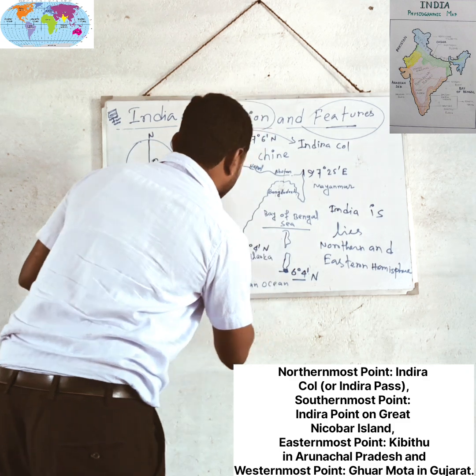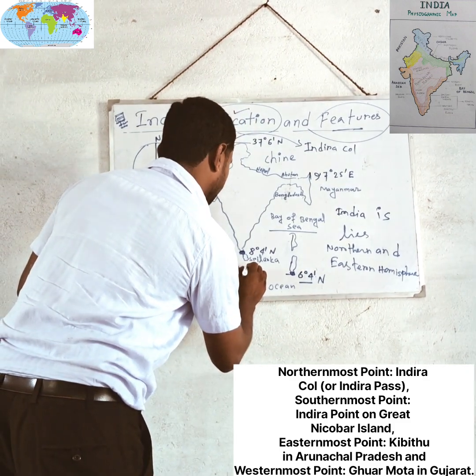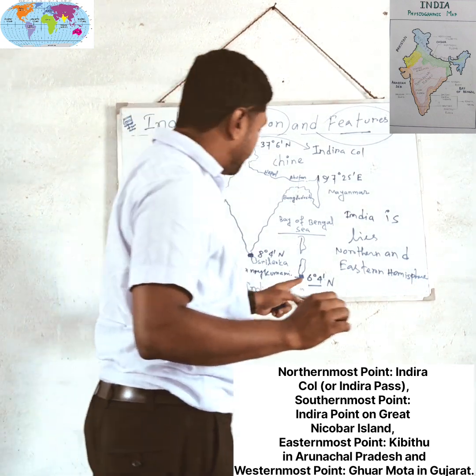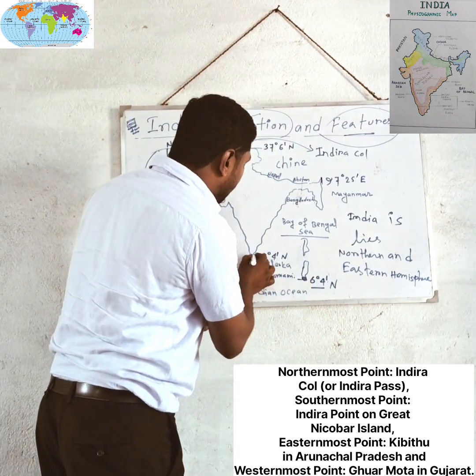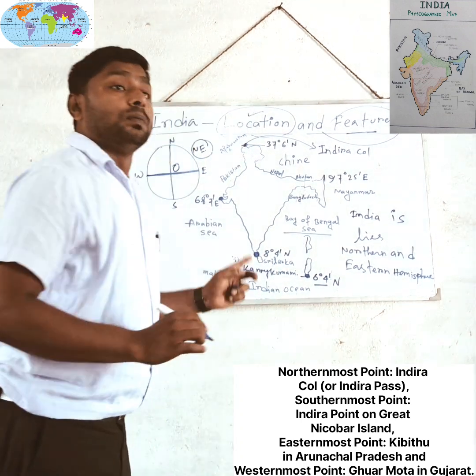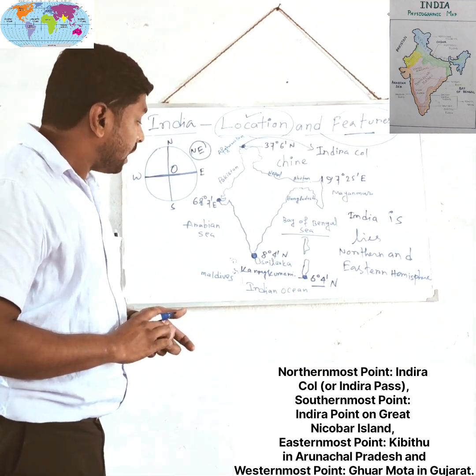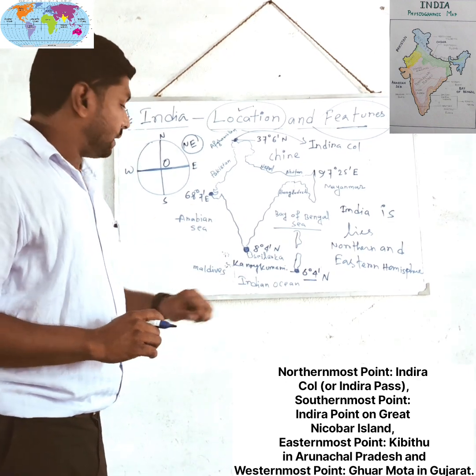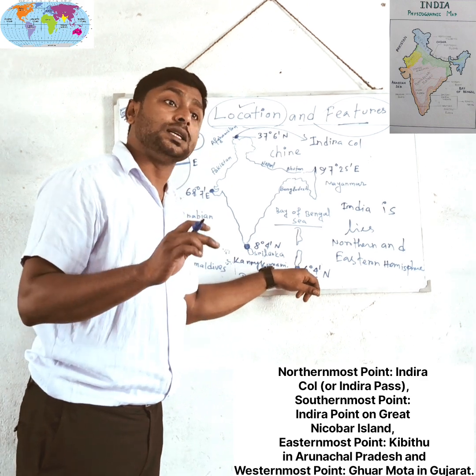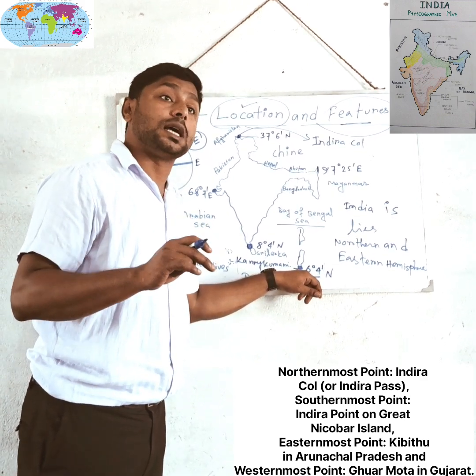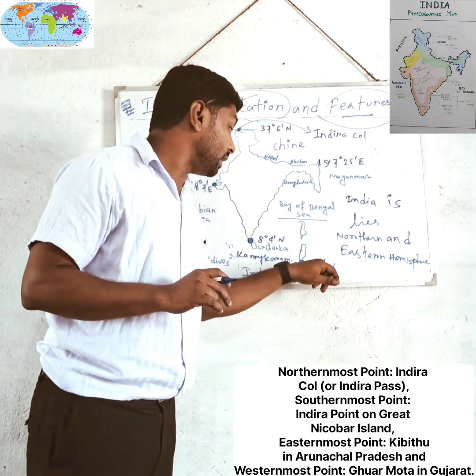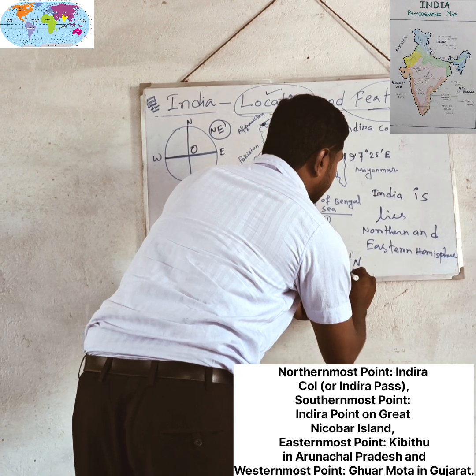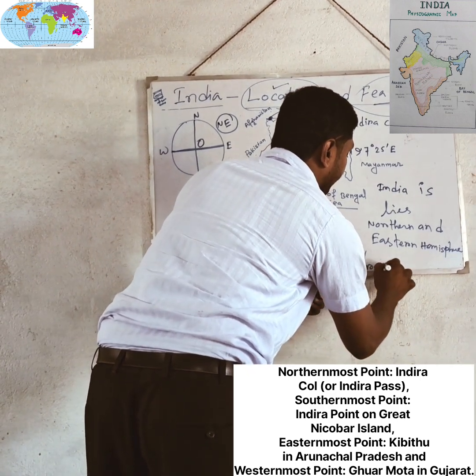Now, Kanyakumari. Okay. Next, this is the southernmost part of India, not of the Indian mainland, but this is known as the southern point, the most southern top point of India, at 6 degree 4 minute. It is known as Indira Point.